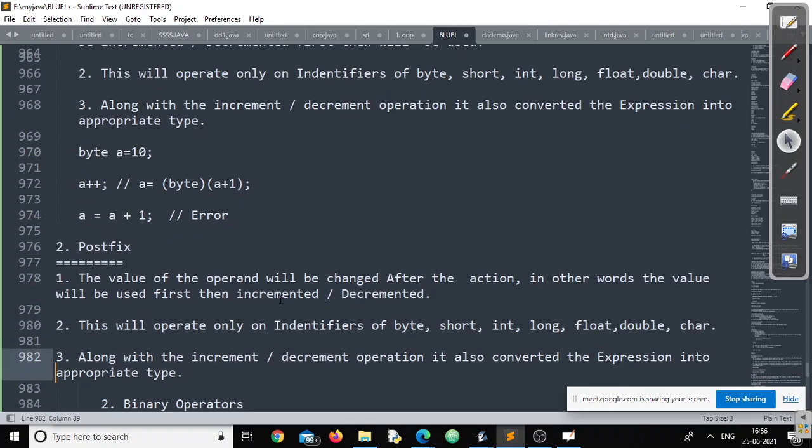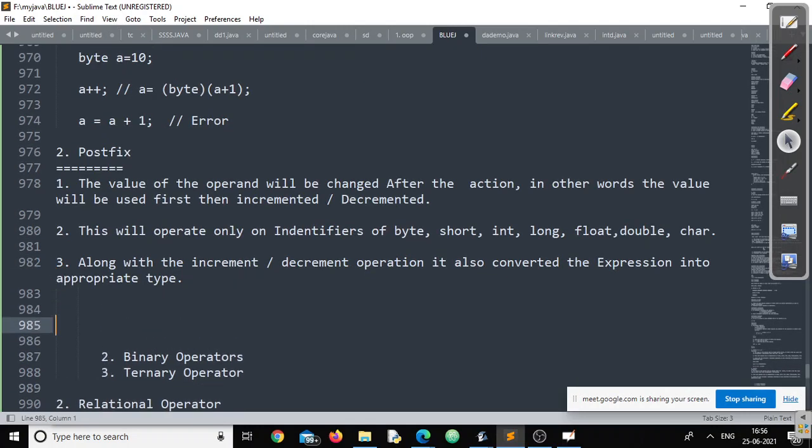Understood, right? About prefix and postfix, understood. We can go for any expression.